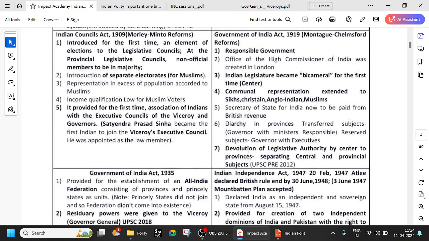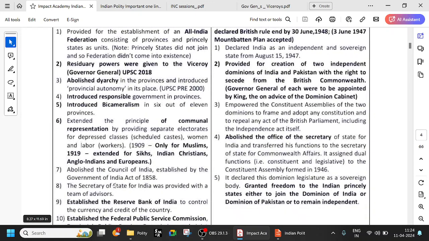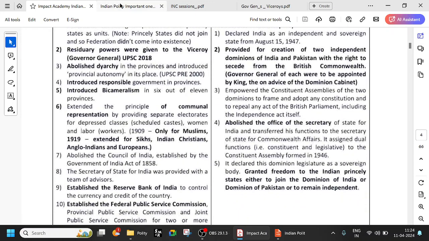1919 and 1935, you have to see diarchy in provinces. Diarchy was introduced in the provinces in 1919. In 1935, what they have done is diarchy has been abolished in the provinces, that means states. In the states, diarchy was removed and it was kept in the center. Very important: in 1935, diarchy is removed in the provinces and in its place, provincial autonomy has been kept. And diarchy has been introduced in the center. They have taken it out from the state but introduced it in the center. That is frequently asked. And provincial autonomy is there.